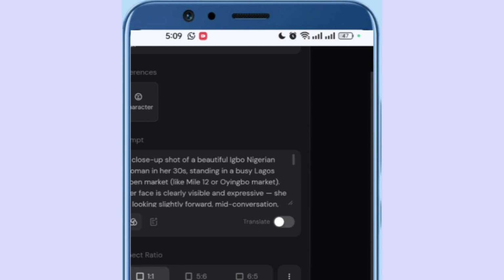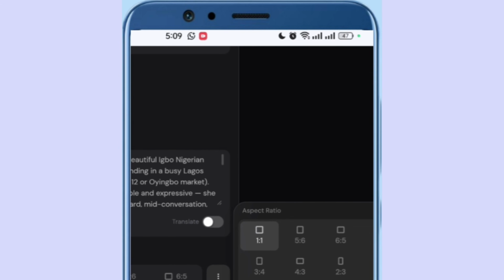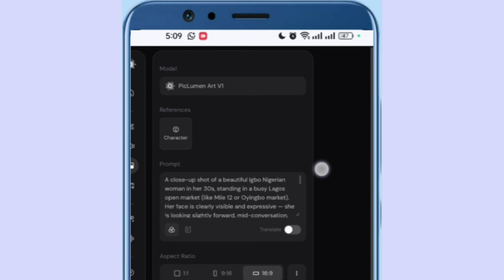Okay, for this one you won't be able to see TikTok size or YouTube size. You have to click on these three dots right here. And then for me, I'll always go by 16:9. That is the YouTube size. But for you, if you want to post on TikTok, it should be 9:16. It's just the reverse, the opposite of YouTube is TikTok and Instagram. Okay, so I'll put it to this and then click on the empty space, and that is it.